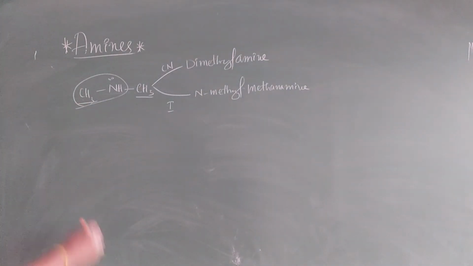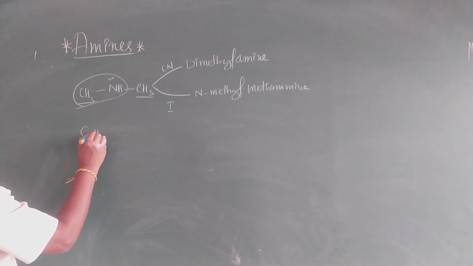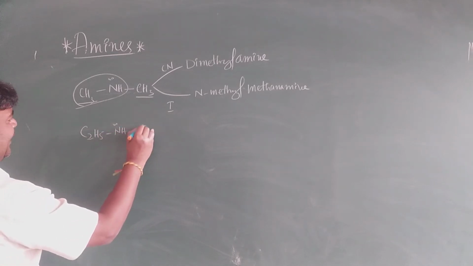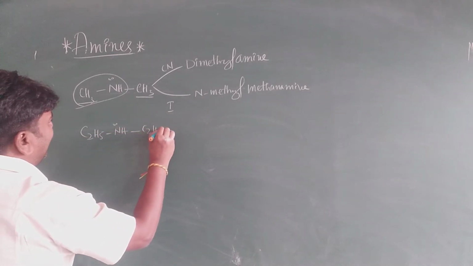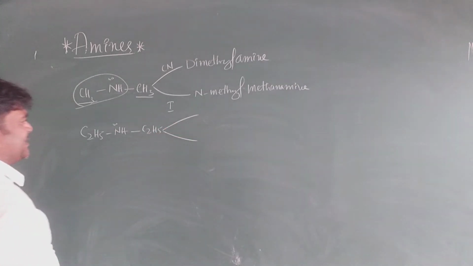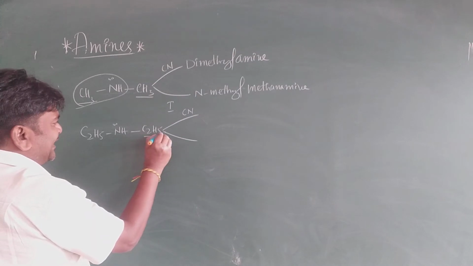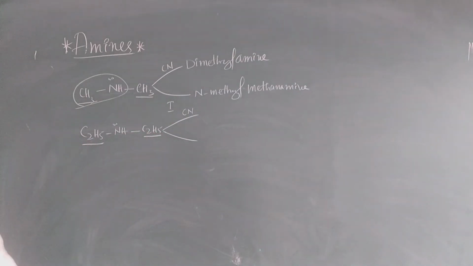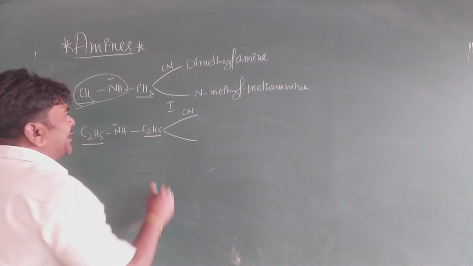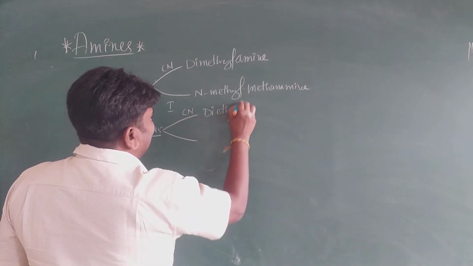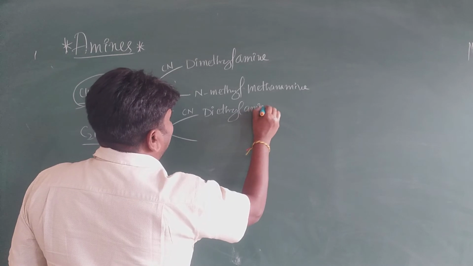I'll take another example. C2H5 NH C2H5, with a lone pair. What is the common name? There are two ethyl groups, so it is diethylamine.